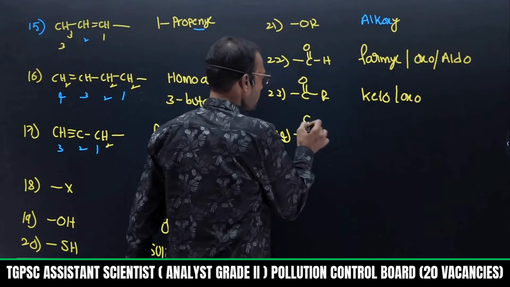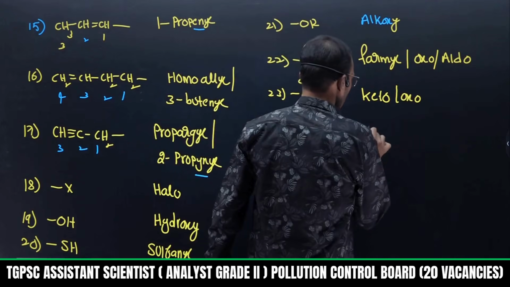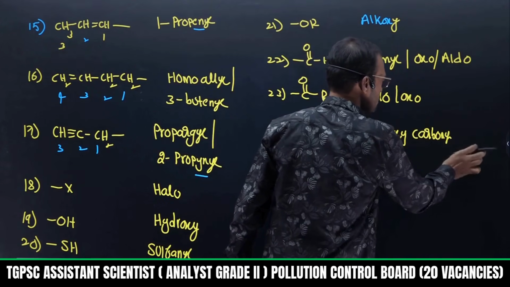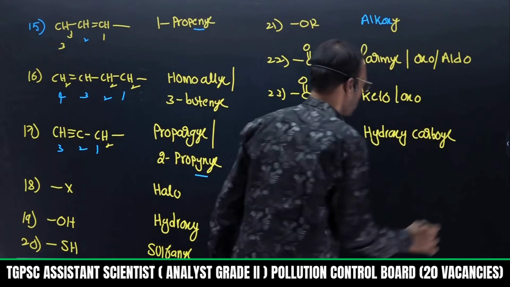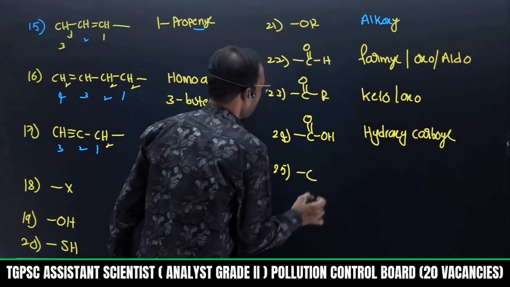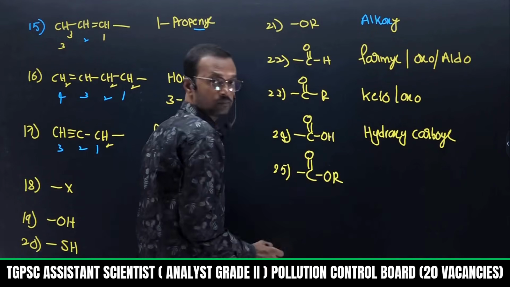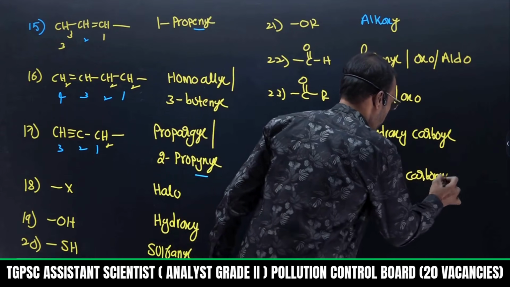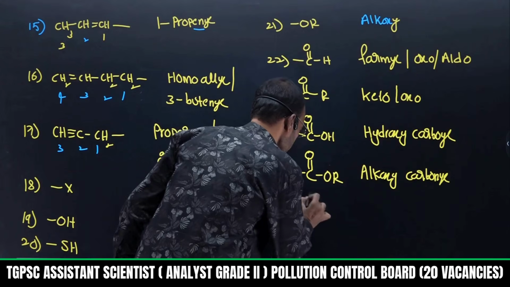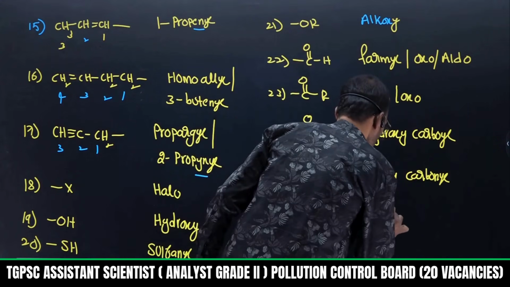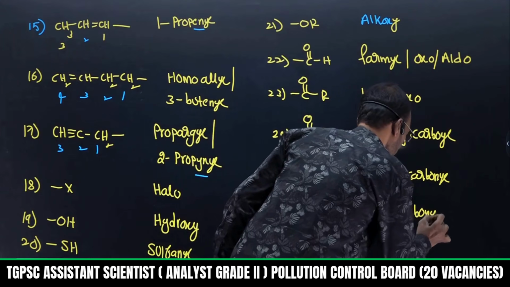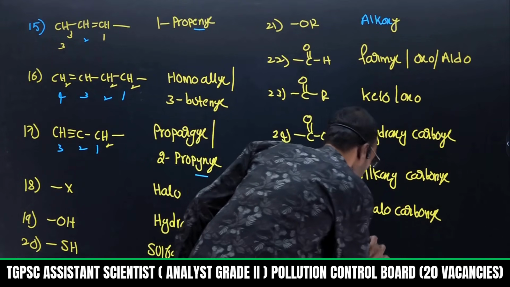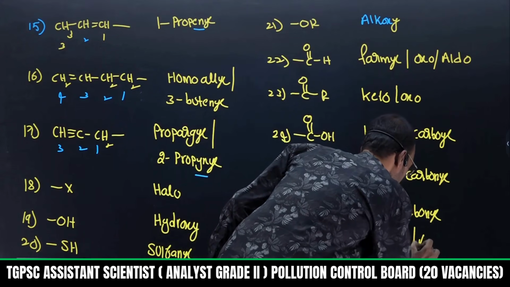Okay, suppose if I write C double bond OH, this is hydroxycarbonyl, carboxylic acid as a secondary prefix named as hydroxycarbonyl. Okay, so here if I take C double bond O, OR, ester, I can write alkoxycarbonyl. Then if I take any halogen, C double bond OX, this is called halocarbonyl. And here I can take an anhydride, C double bond O, like this. So this is called acetoxy or acetyl oxy.